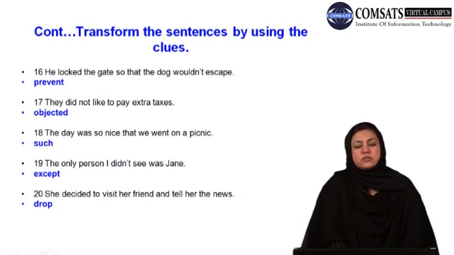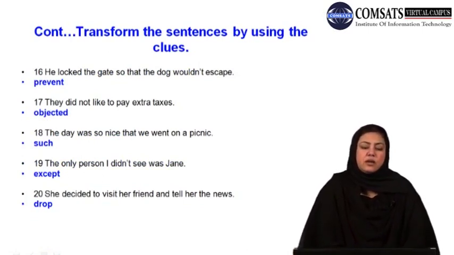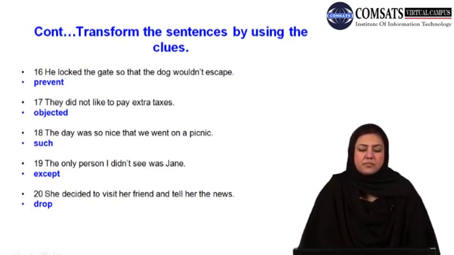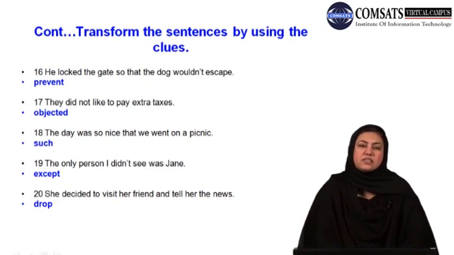And this is the last set of sentences that I would like you to practice with. The clues are given as they were given in the previous cases. Number 16 sentence here states, he locked the gate so that the dog wouldn't escape. The word clue is prevent. Number 17, they did not like to pay extra taxes. The word clue is objected.